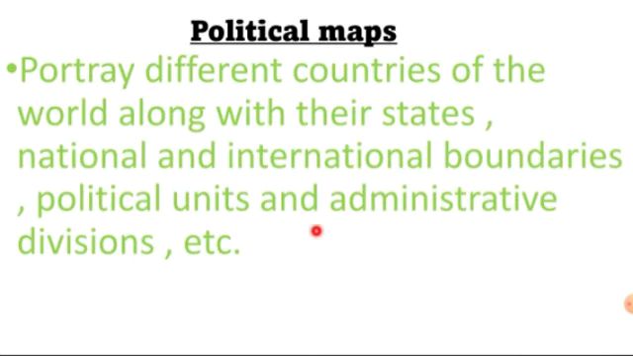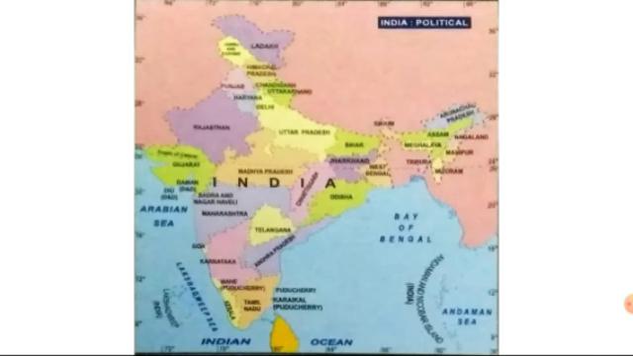Let's see the political map. Political maps portray different countries of the world along with their states, national and international boundaries, political units and administrative divisions, etc. We are seeing political maps and physical maps since our childhood, right? We are studying it. This is a political map showing all the boundaries of national, international and state boundaries. You can see it here, right? You can see the oceans also on a political map.